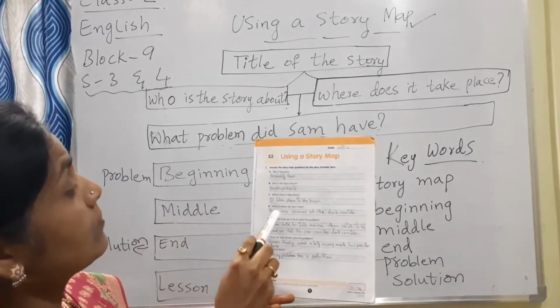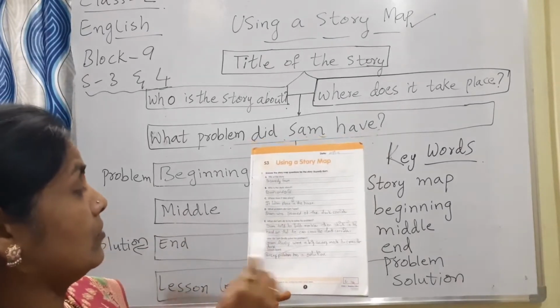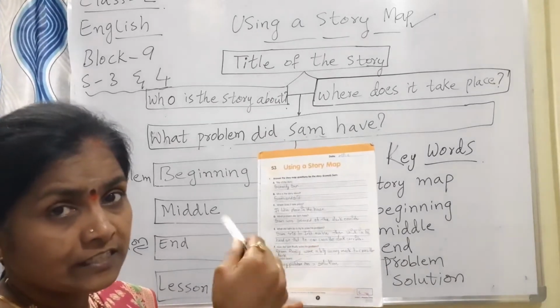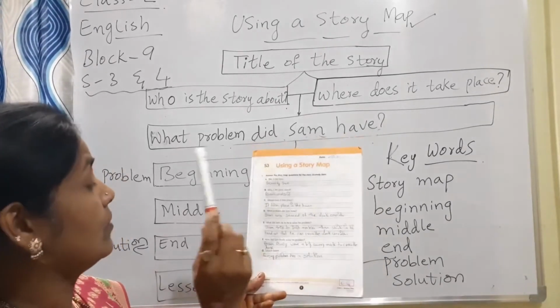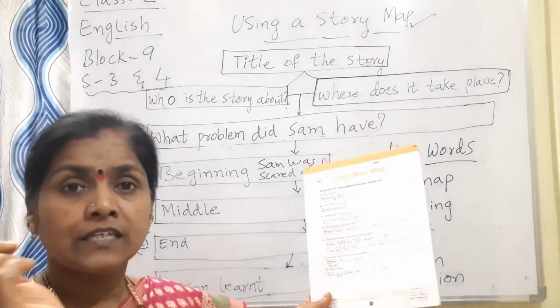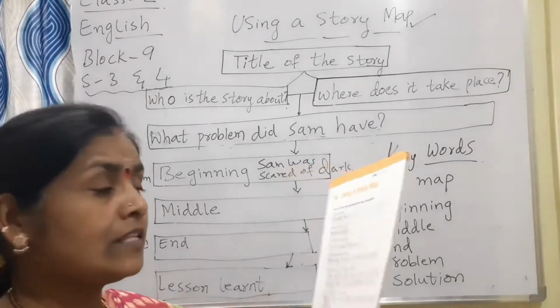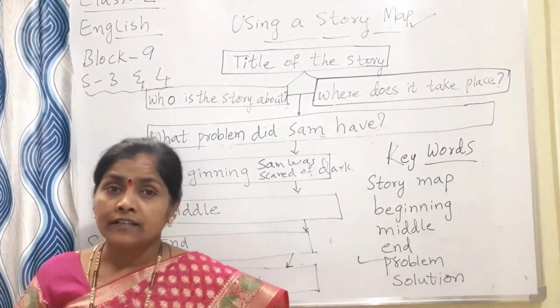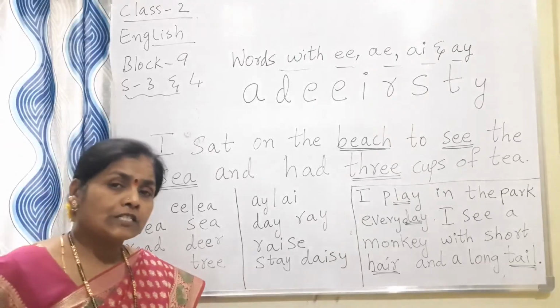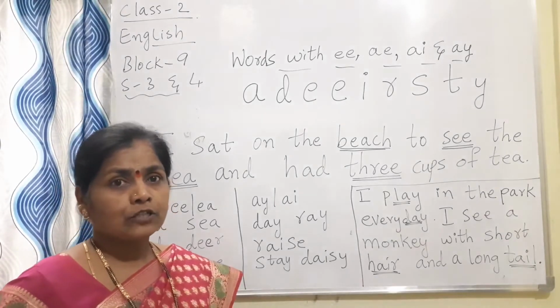What problem did Sam have? Write down. What did Sam do to try to solve his problem? What all things has he done? That you should write down. How did Sam finally solve his problem? By wearing a big scary mask, he solved his problem. What is the lesson you have learned? That for every problem there is a solution. Yes, just now we were discussing the story map.